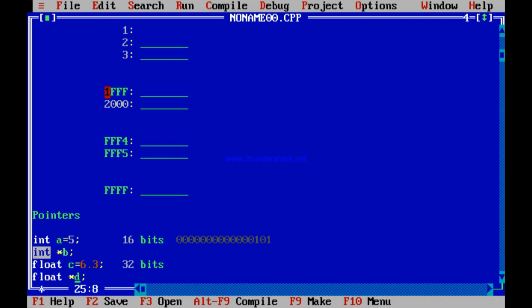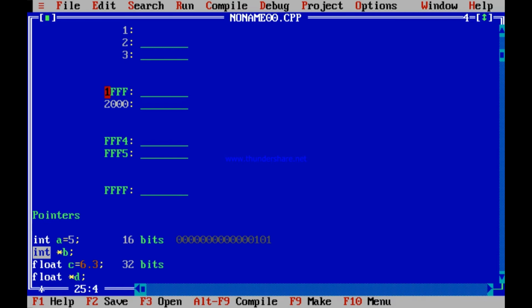It will contain a floating point number. Float star d: d is an address. That address will contain a floating point number. I think you understand this now.